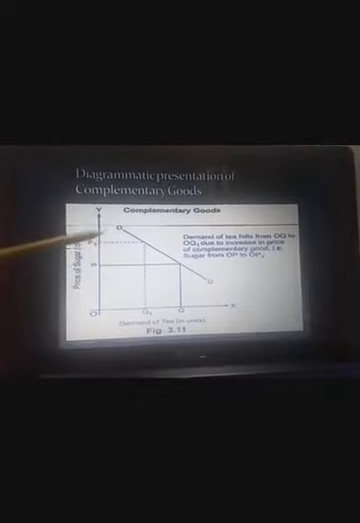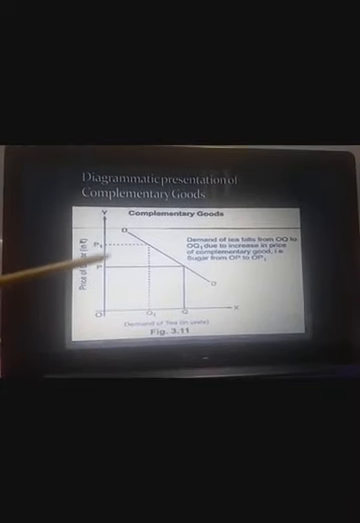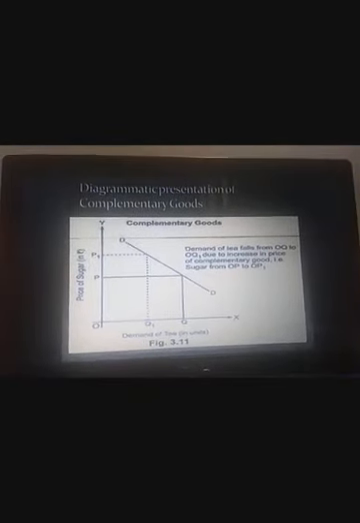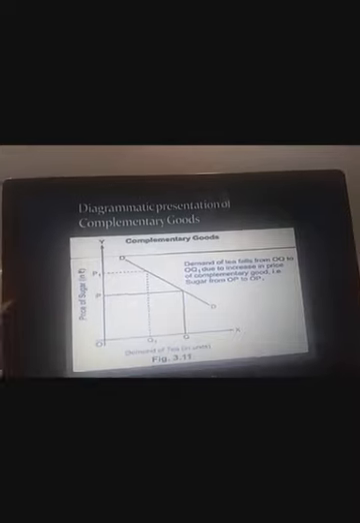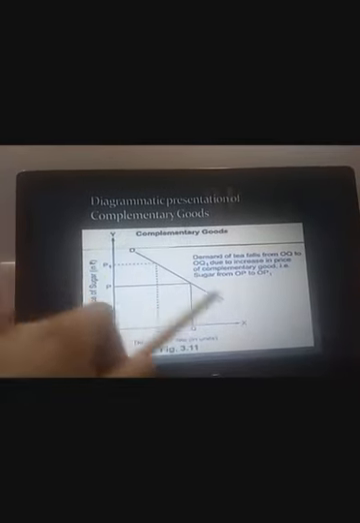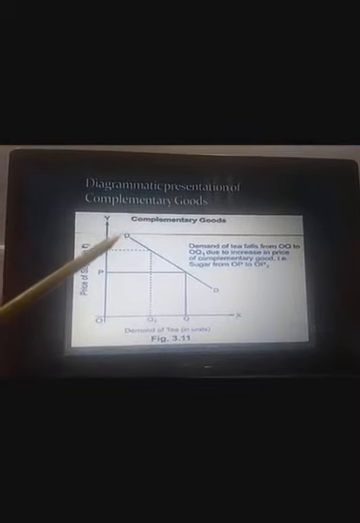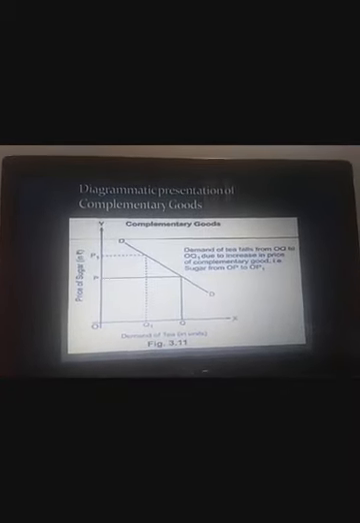So what do we see if the price of sugar increases or rises? The demand of tea falls. So that is the reason: two variables moving in opposite directions. That is why this curve, which shows the relationship between the price of a complementary good and the demand of the given good, shows an inverse relationship, hence proved.